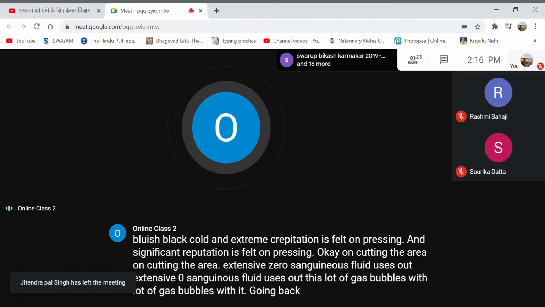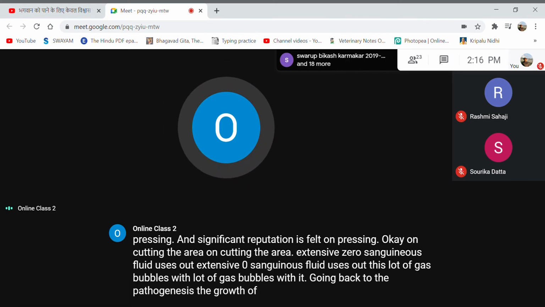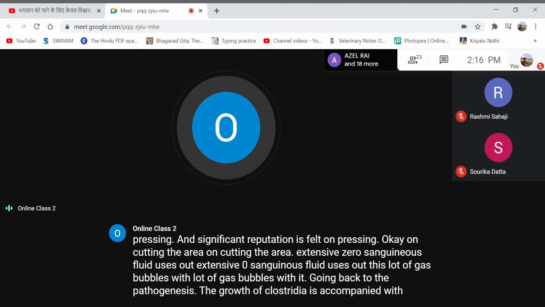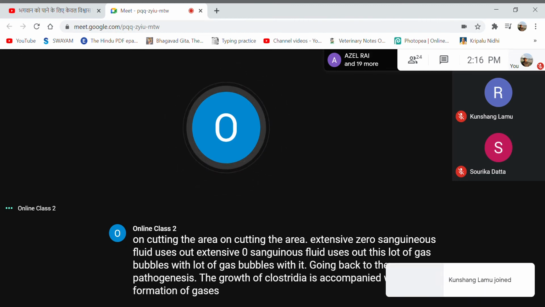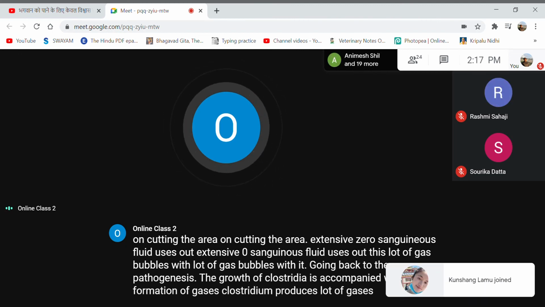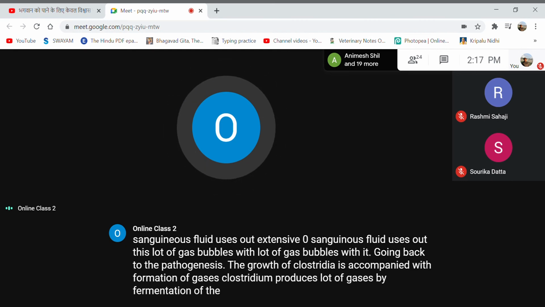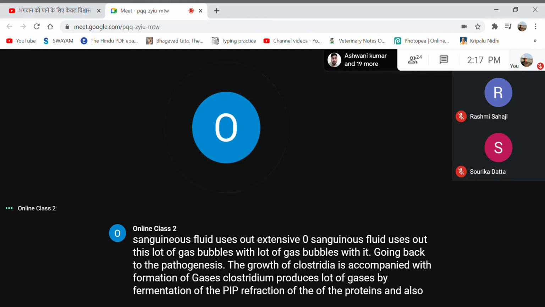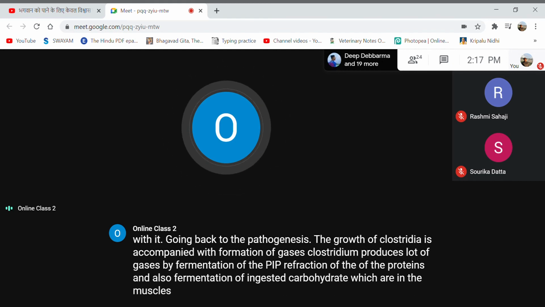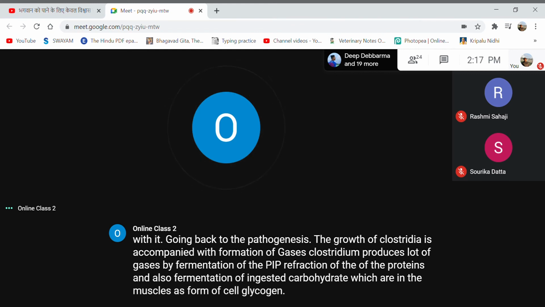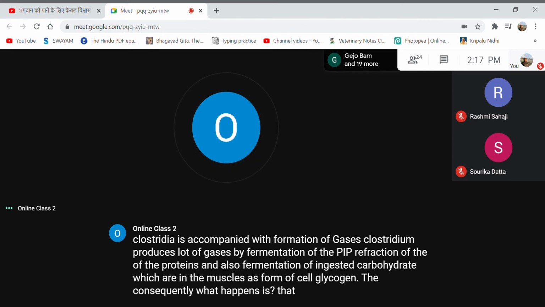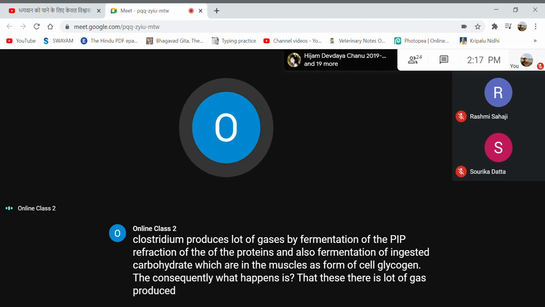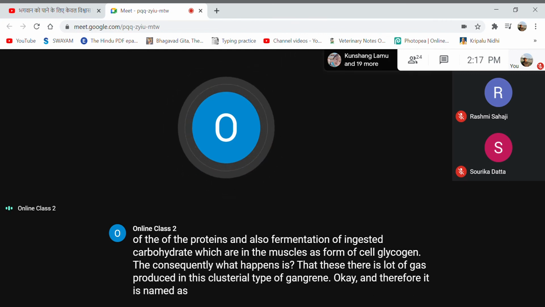Going back to the pathogenesis, the growth of Clostridia is accompanied by formation of gases. Clostridia produce a lot of gases by putrefaction of the proteins, and also fermentation of carbohydrate in the muscles in the form of, say, glycogen. So consequently, a lot of gas is produced in this clostridial type of gangrene, and therefore it is named gas gangrene.